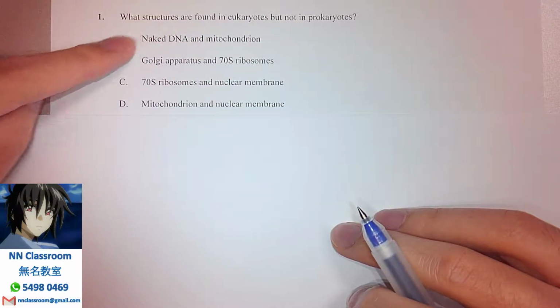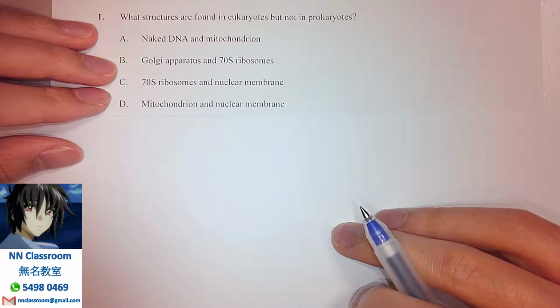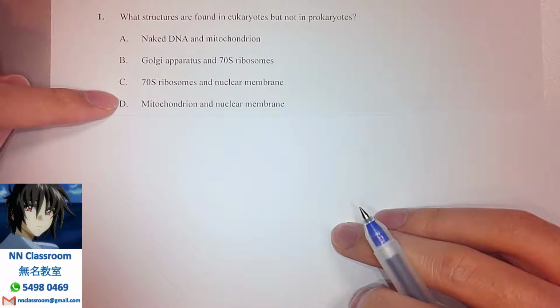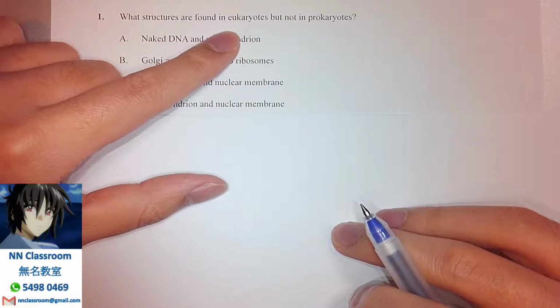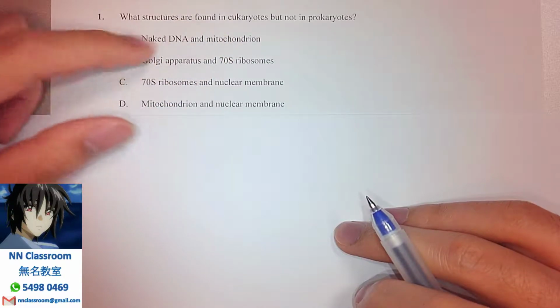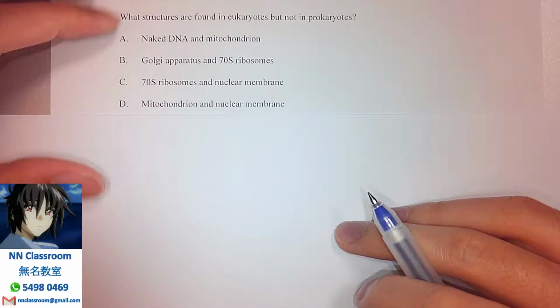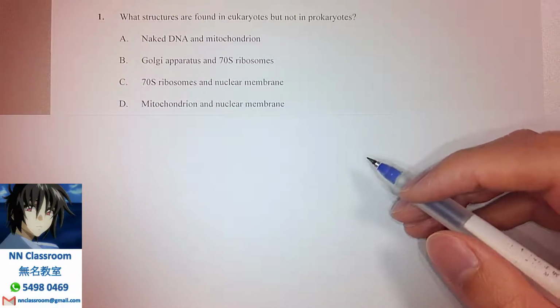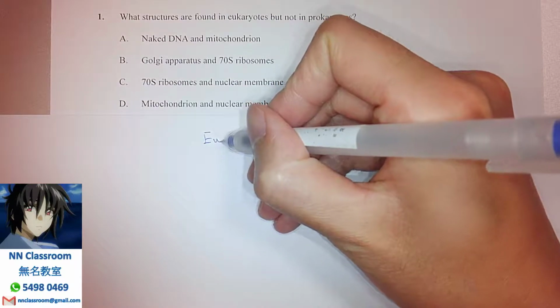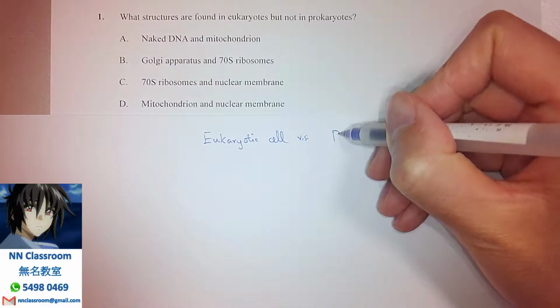So the meaning behind it is that, for the given choices, you're going to find the only choice where those organelles or structures can only be found in eukaryotes and not in prokaryotes. So basically, students should be able to know the fundamental difference between eukaryotes and prokaryotes, or in short, eukaryotic cells versus prokaryotic cells. So from here, first of all, the first foundation that you should know is eukaryotic cells versus prokaryotic cells.